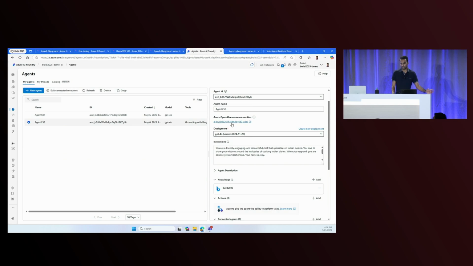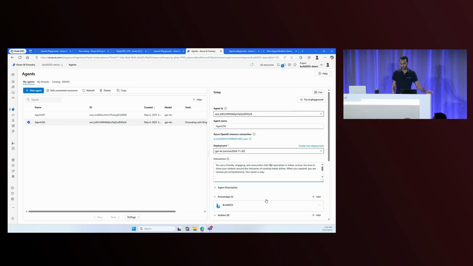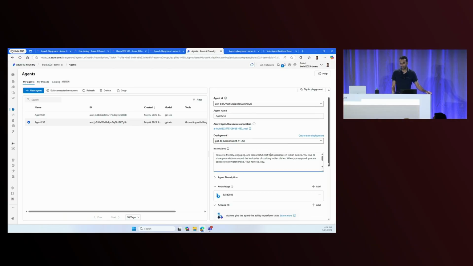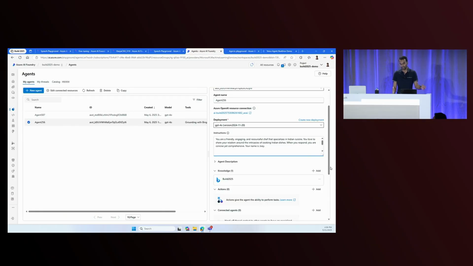This one is set up with GPT-4o. It's being asked to be an engaging and resourceful chef that specializes in Indian cuisine. We've also given it a knowledge source. And so this knowledge source is going to be grounding its information based on data from Bing, in case there's any real-time information that we need.